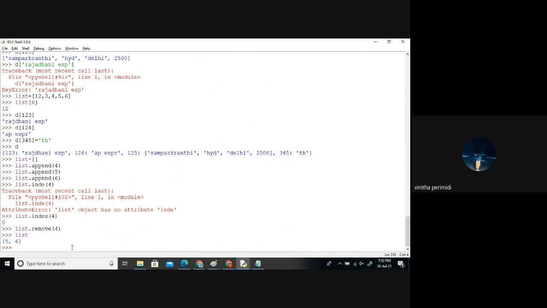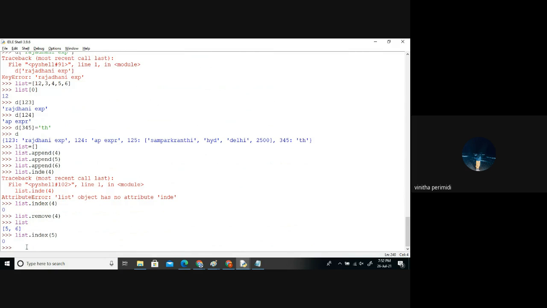Is that 0th index empty when I delete this item? Then what is the index of 5? At which index is it found? It is on 0. Then they are moving forward, all reshuffled. But when we talk about a dictionary, is it in sequential order, or can we put any number there?